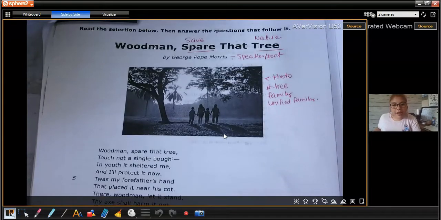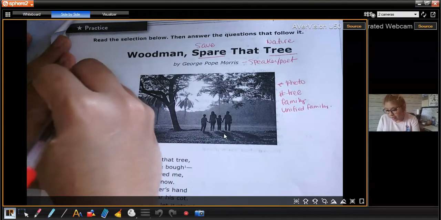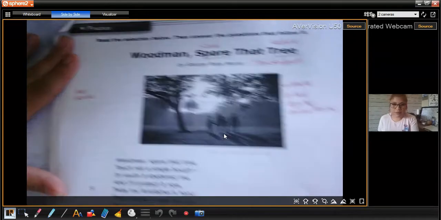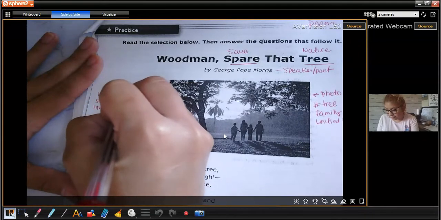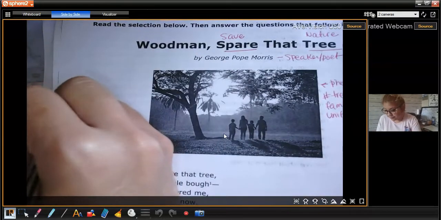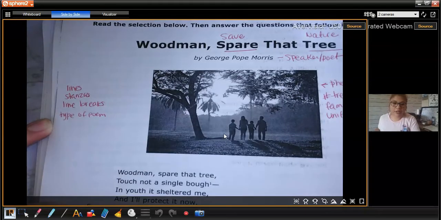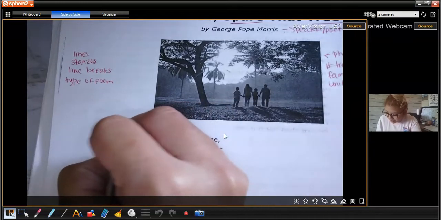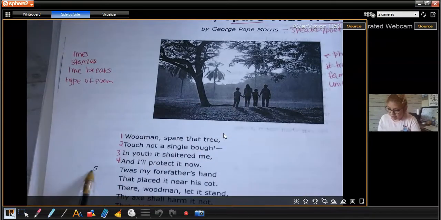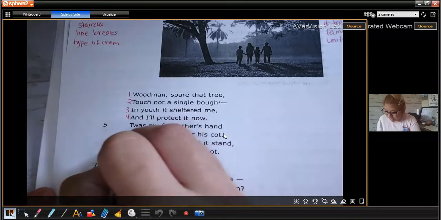Okay. Now I also know that I need to label my lines, my stanzas, my line breaks, and the type of poem. All right, so go ahead and start numbering your lines. Remember, we start with 1, 2, 3, 4, and 5 is already here for me, so I don't have to do it, and keep numbering them.